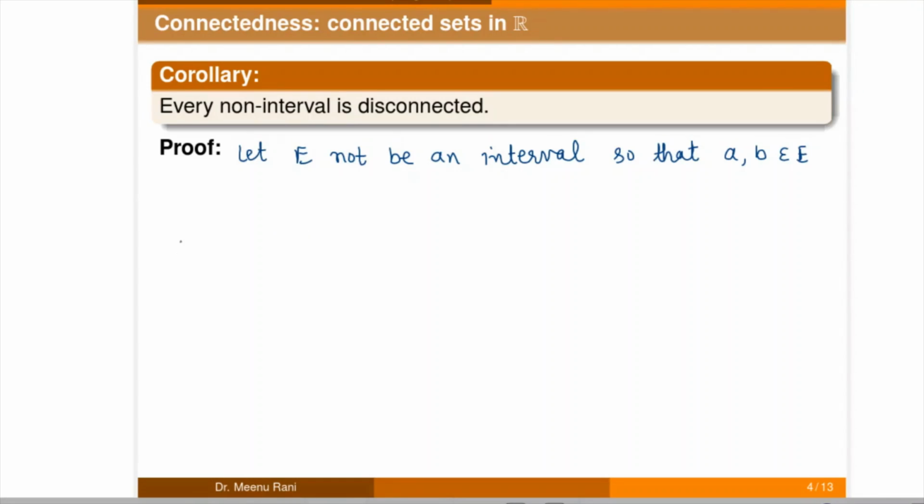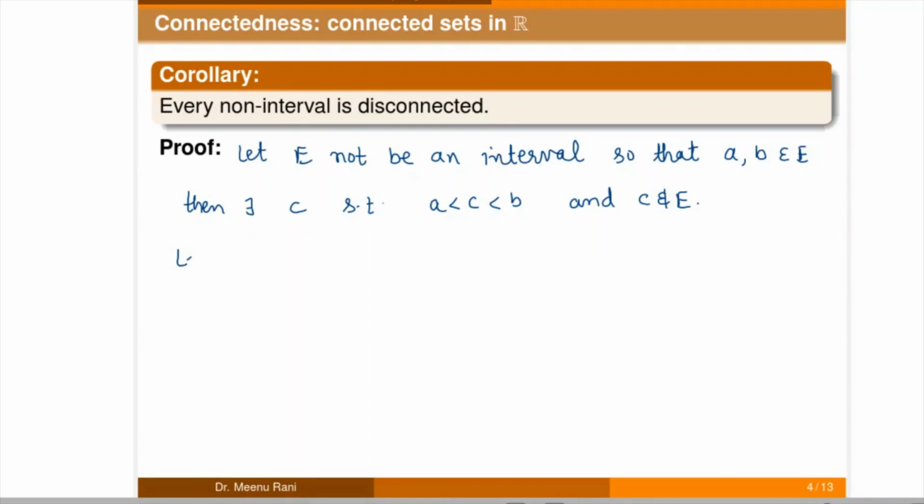So if it is not an interval, then there exists a point c such that a less than c less than b and c does not belong to E.